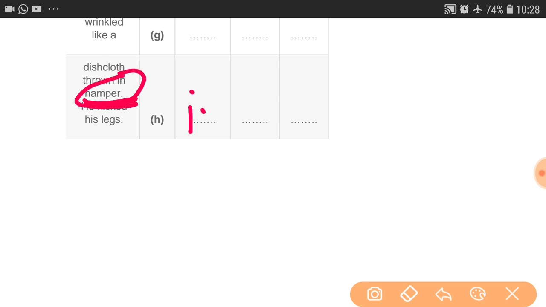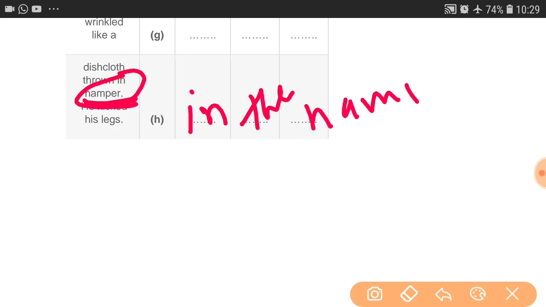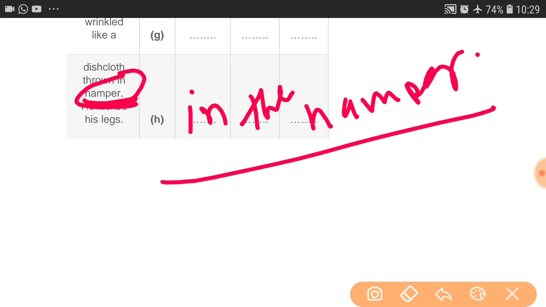So in is in the before column and then in the word column that word is missing here, that is the article, and then after it hamper. Is that clear?